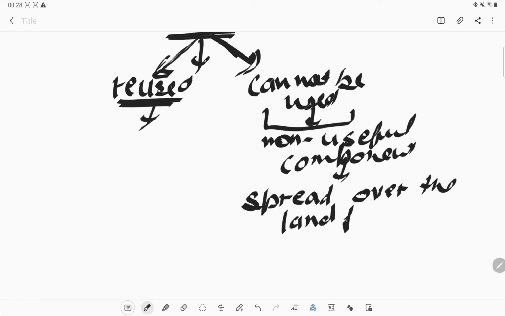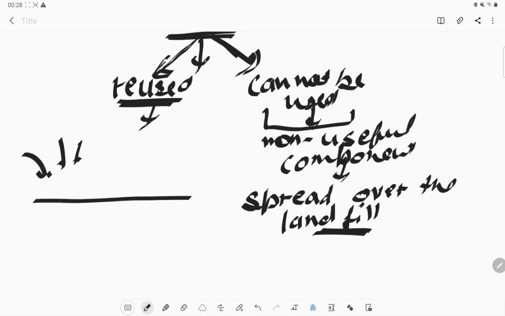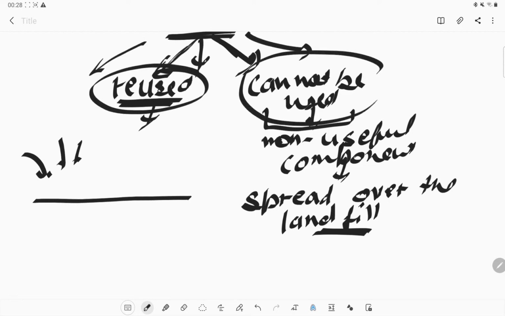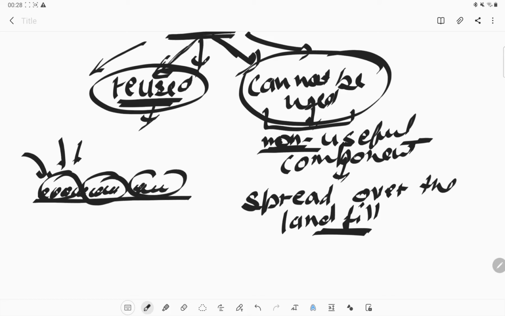So what we have done is, the safai karamcharis bring that garbage from our homes, and they separate the garbage into two forms. One is the reusable form, and the other, which we cannot use again. The non-useful components they spread on that landfill area. One day they spread here, another day here, a third day here.